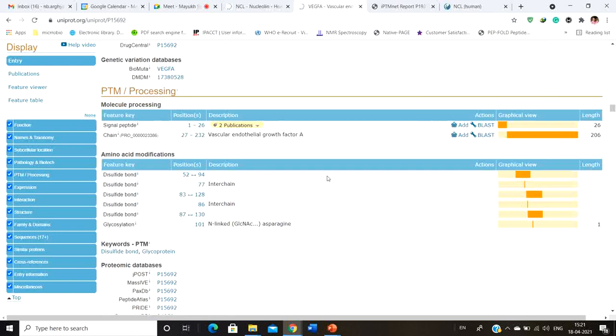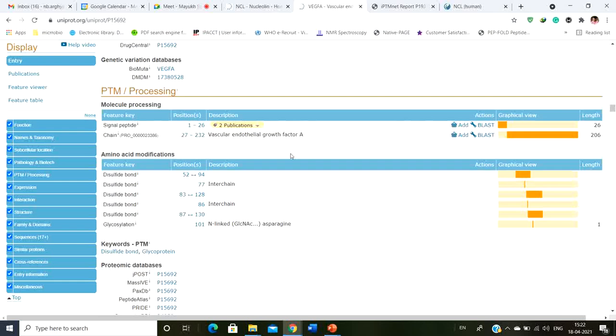The next important role of this database is that it also gives you the post-translational modifications that take place in this protein. For example, since it's a secreted protein, obviously it's going to have a signal peptide, right? The signal peptide signals whether this protein should be excreted outside, or should be present in the membrane, or should be secreted outside.